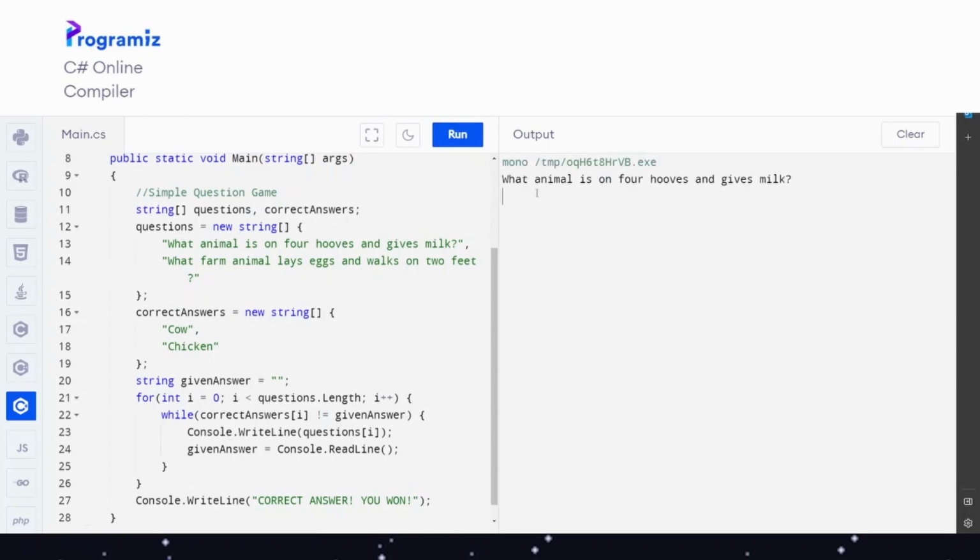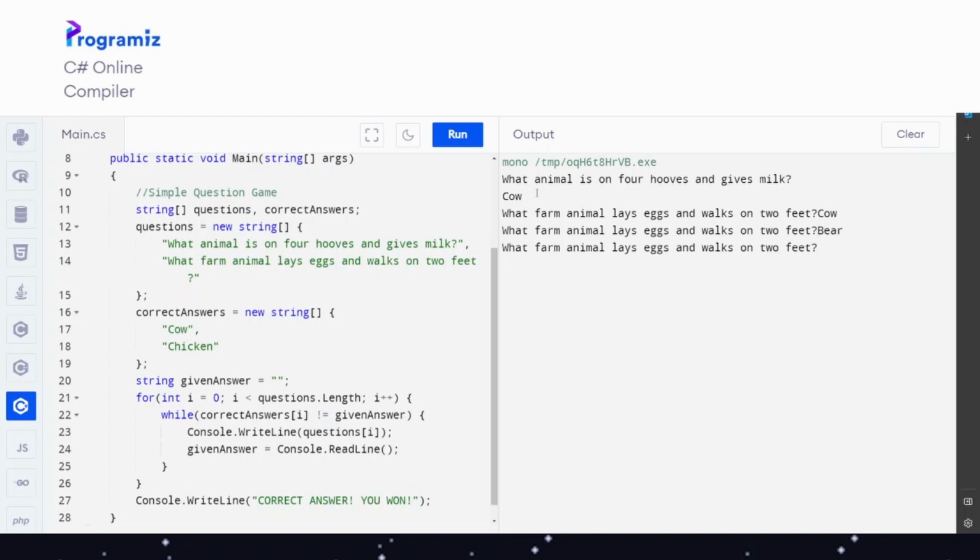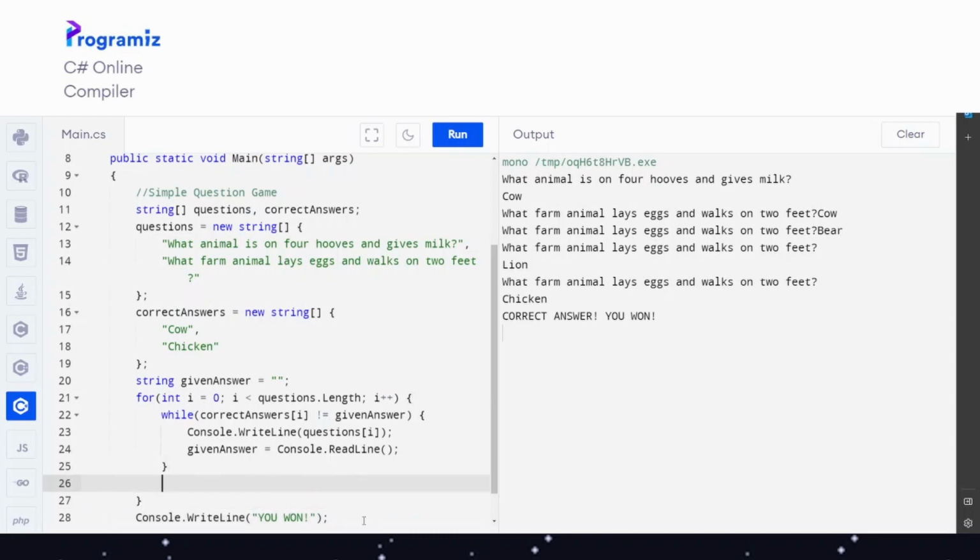What animal is on 4 hoofs and gives milk? Cow. What farm animal lays eggs and walks on 2 feet? Cow. It's 1. Bear. Lion. Chicken. Correct answer, you won. Now, just for perfection's sake, we can write down the correct answer also.